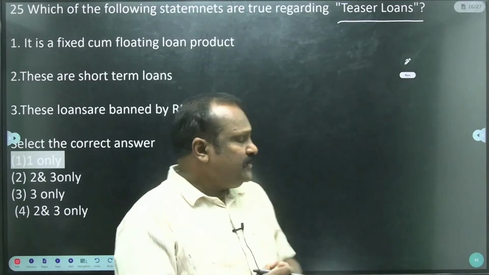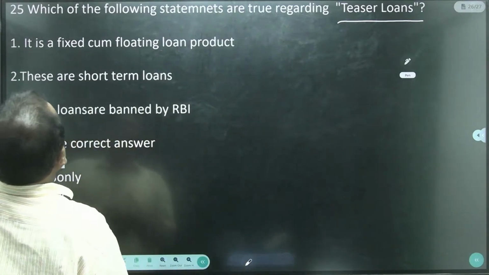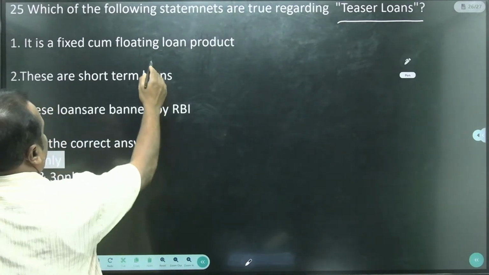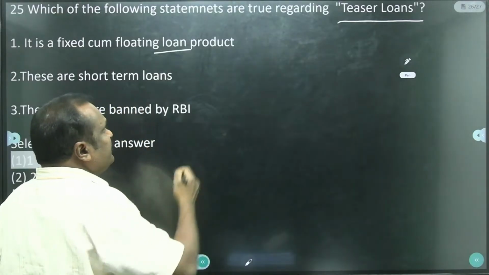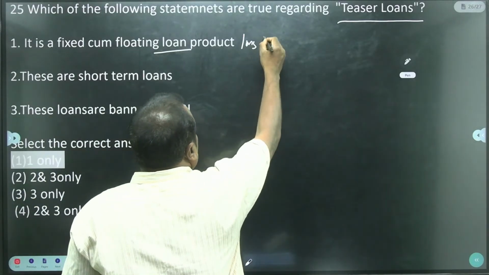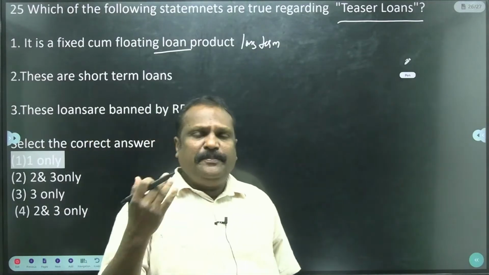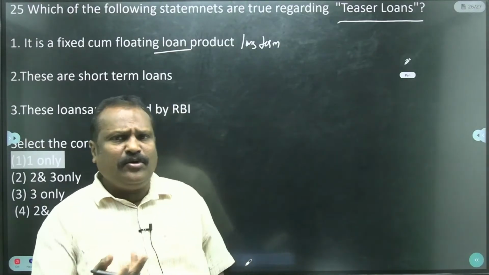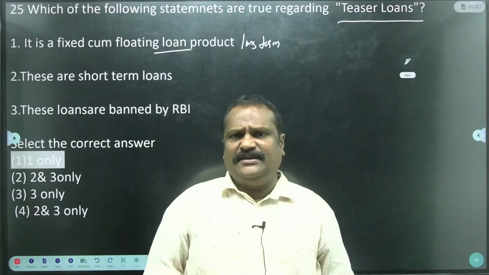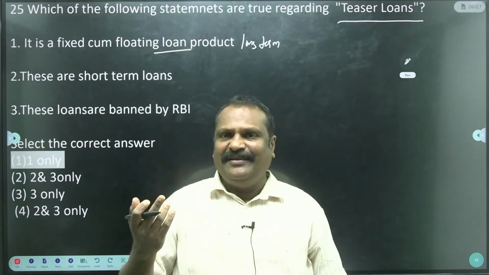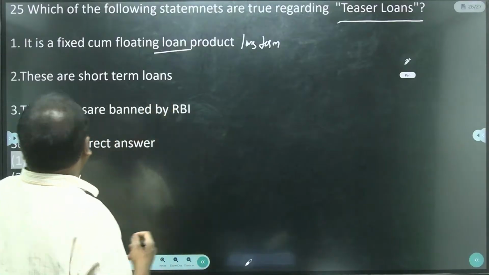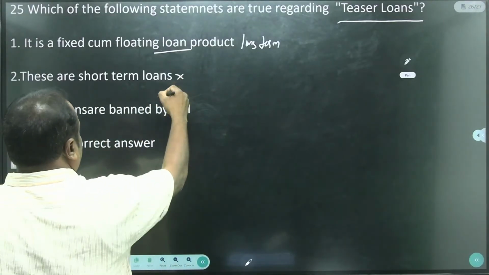Okay, so the statements are given. It is a fixed cum floating loan. Yes, a floating loan means a long-term loan, because all house loans are teaser loans. There the period is longer, because personal loans are for 1 year, 2 years, 6 months like that, but teaser loans are long. Then, are they short term? No, these are long term.